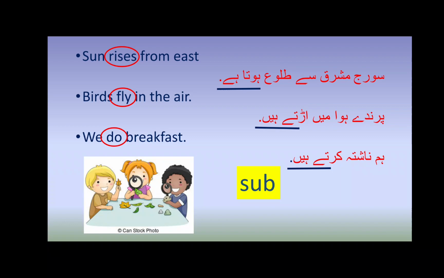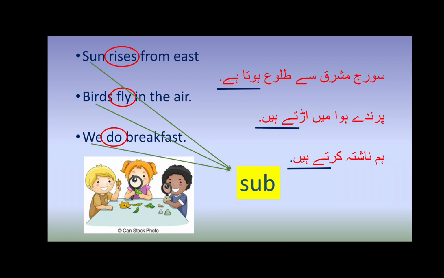Because sun is the singular subject. In the second example, there is no S with fly because birds are plural and its subject is plural. With plural subjects, we don't put S or ES with the first form of verb. Come to the next. Here we write do in third example, not does, because we is the plural subject.